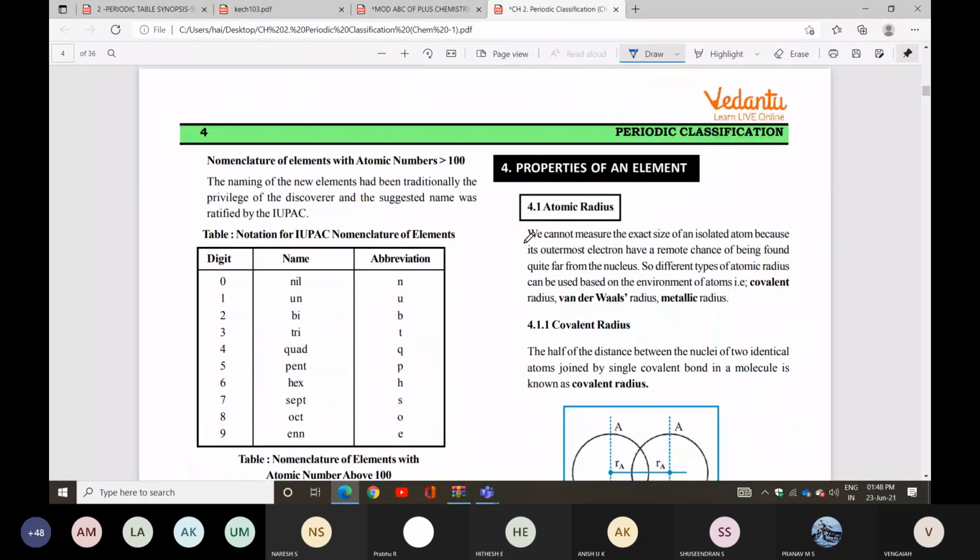We can't measure the exact size of an isolated atom because its outermost electron has a remote chance of being found quite far from the nucleus, nothing but from the nucleus to very far. So different types of atomic radius can be used based on the environment of atoms. That is covalent radius, van der Waals radius, metallic radius, and ionic radius.